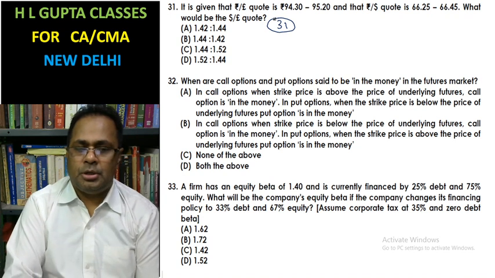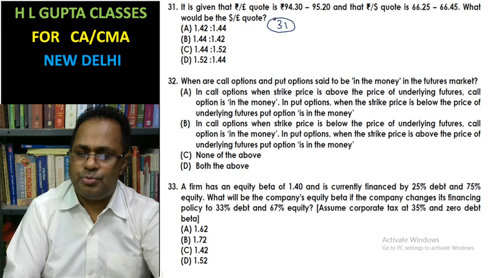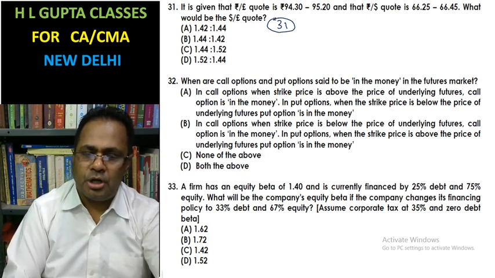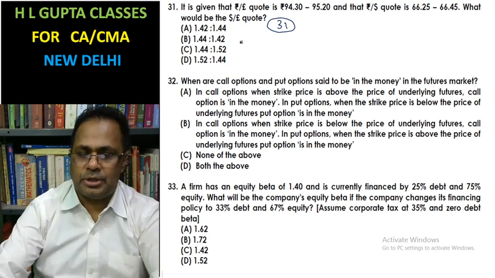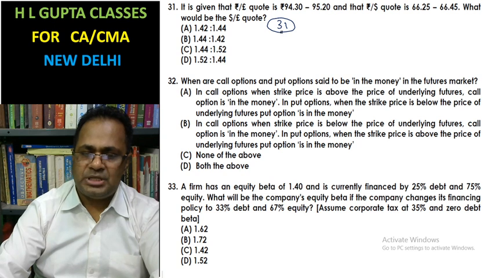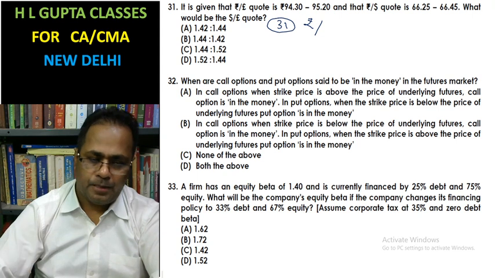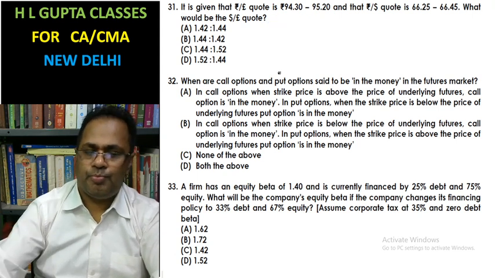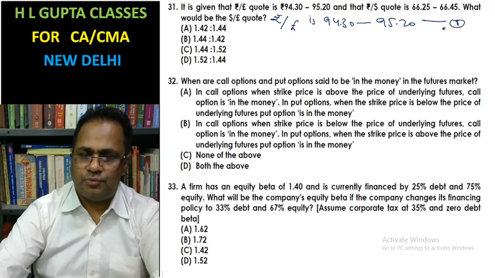Question number 31. It is given that rupees per pound is this and rupees per dollar is this. What would be the dollar per pound quote? Look at it. Rupees per pound is 94.30, 95.20. This is the first.